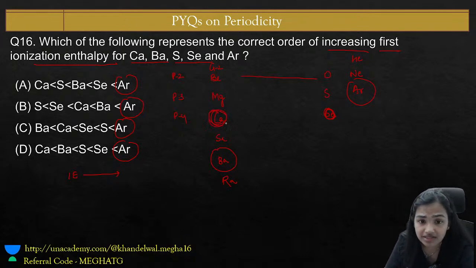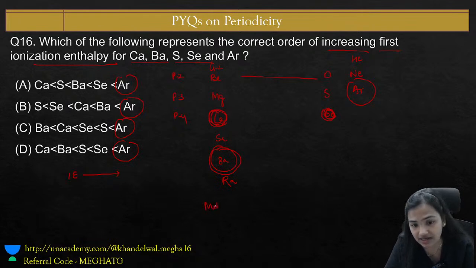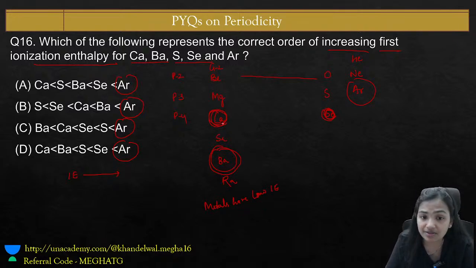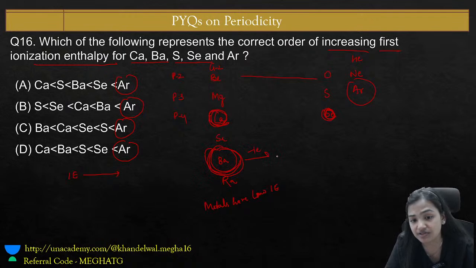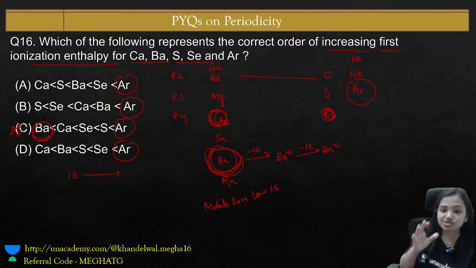Now you are comparing among calcium, selenium and barium. We know that metals have low ionization energy, meaning less energy is required to remove an electron. If you compare calcium and barium, barium's size is bigger because the number of shells increases. Less energy is required to make Ba+, and then one more electron can be removed to form Ba2+. So barium requires the least ionization energy, therefore the answer is option number C.